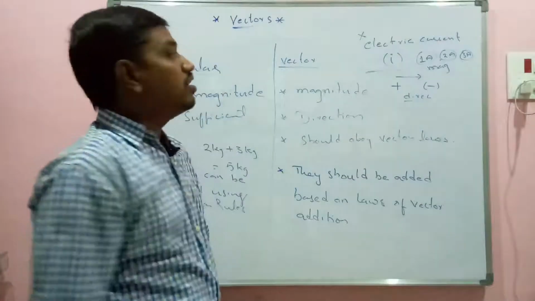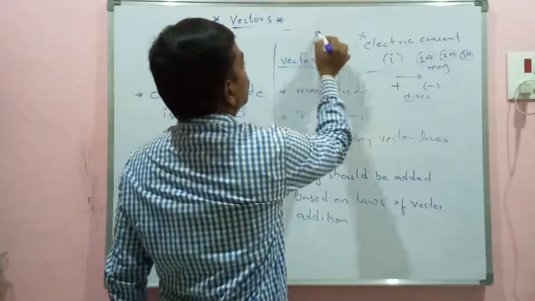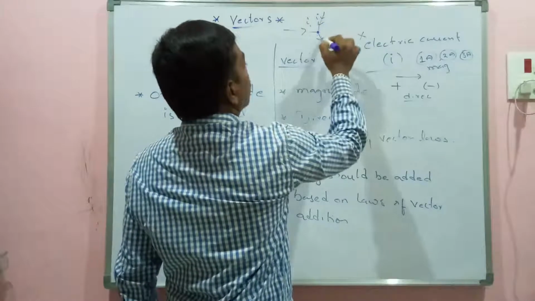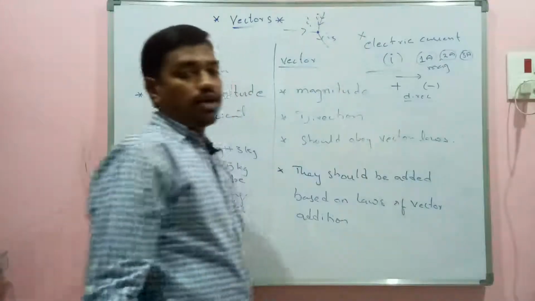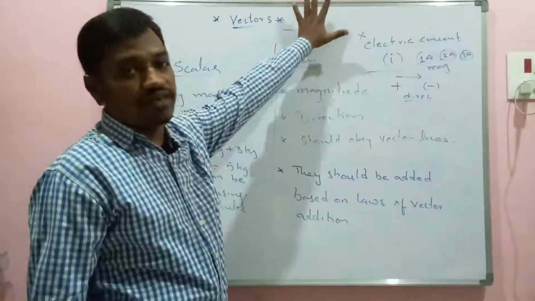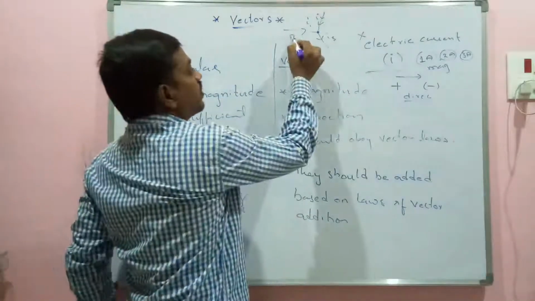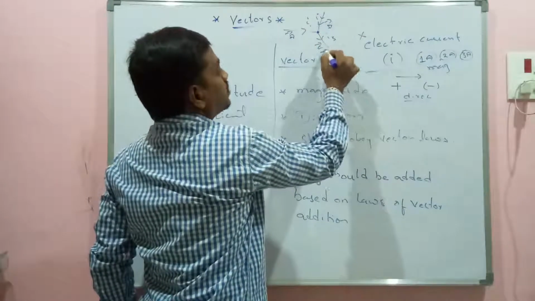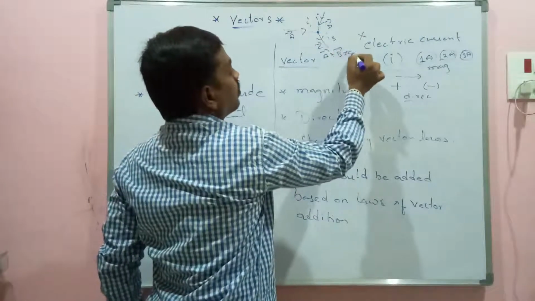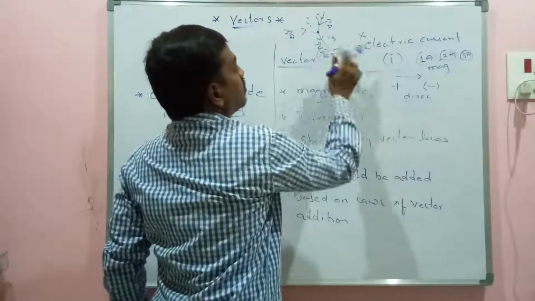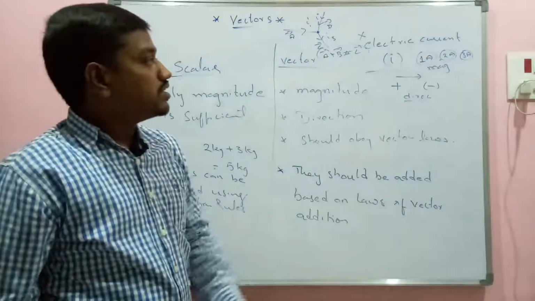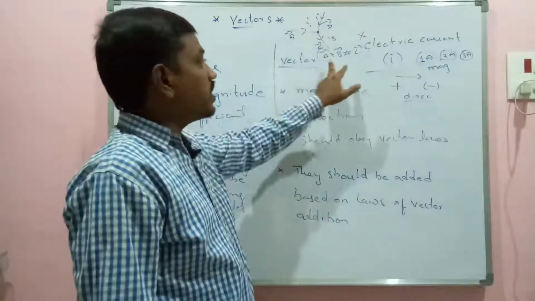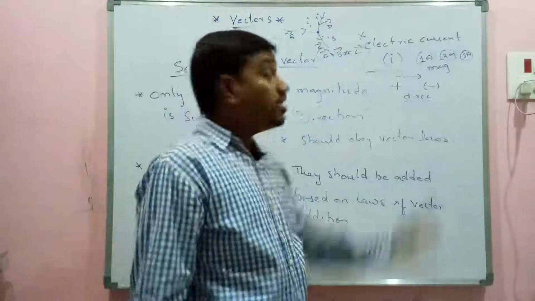You have the junction law. Suppose two or more wires are meeting at one junction, the incoming currents are equal to the outgoing currents. If it were a vector, then this is not so. Vectors, if this is vector A and if this is vector B and if this is vector C, A plus B will not be equal to C. So this is based on a law that we will be discussing. So for electric current, I1 plus I2 is equal to I3. But for vectors, A plus B is not equal to C in this case.